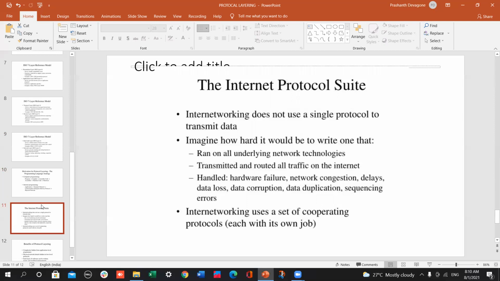The internet protocol suite: internetworking does not use a single protocol to transmit data. Imagine how hard it would be to write one that ran on all underlying network technologies, transmitted and routed all traffic on the internet, and handled hardware failure, network congestion, delay, data loss, data corruption, data duplication, and sequencing errors. Internetworking uses a set of cooperating protocols, each with its own job.